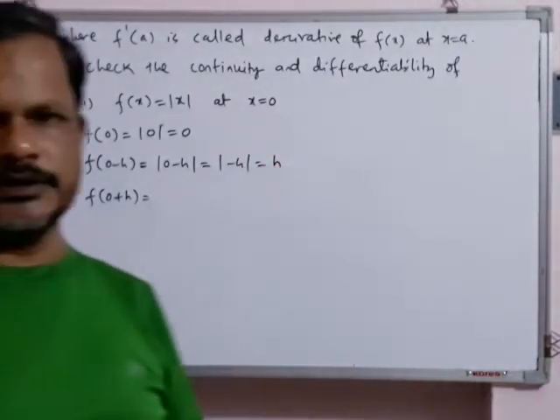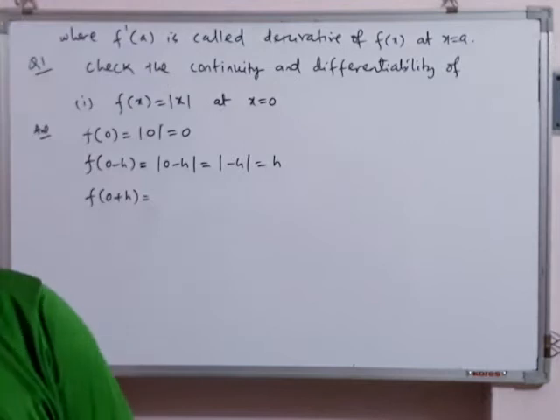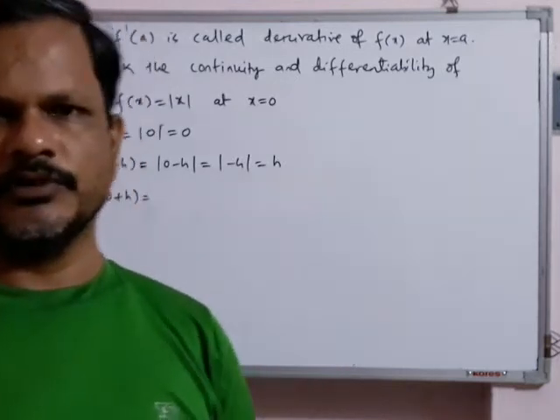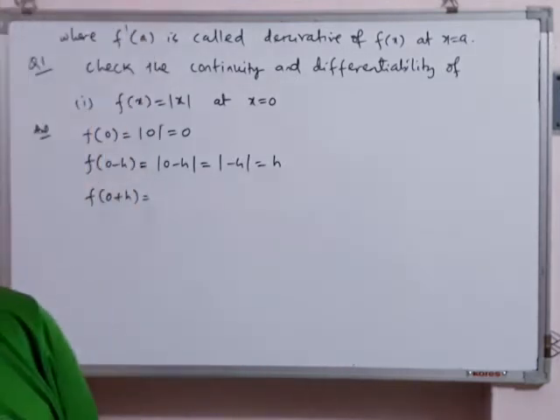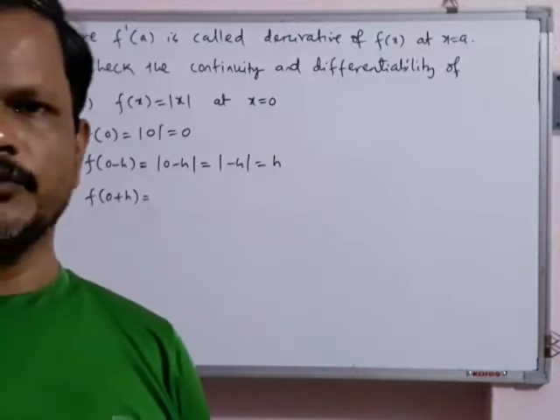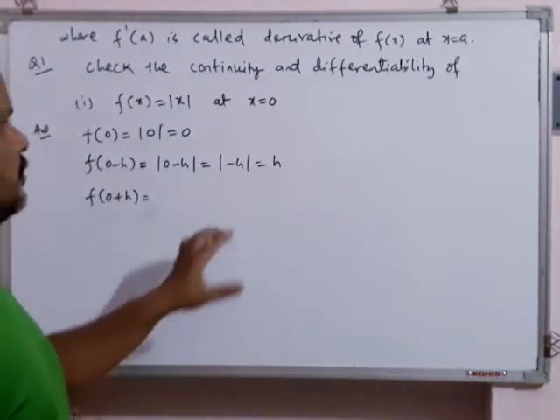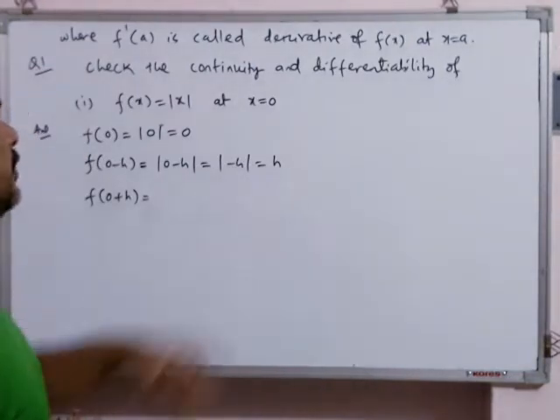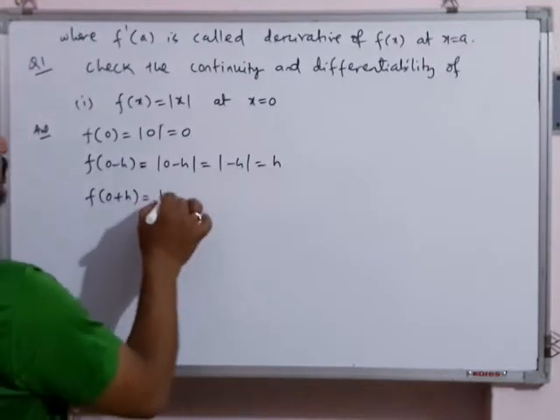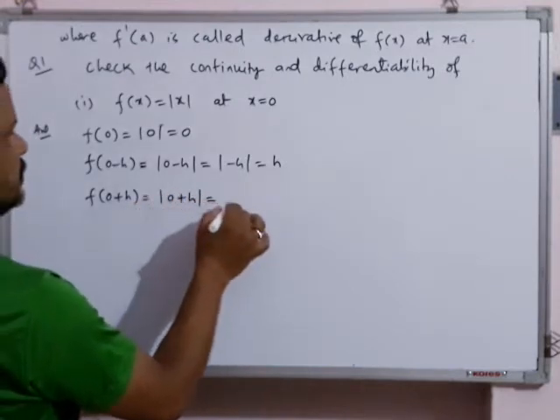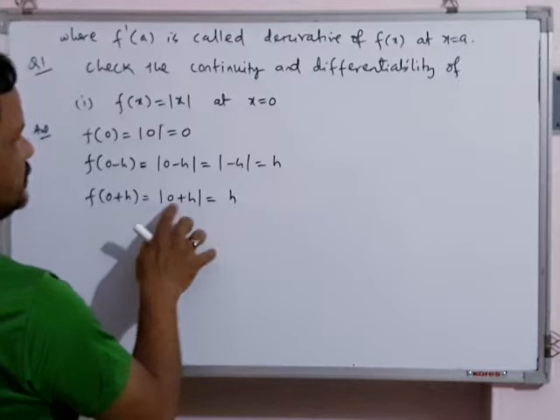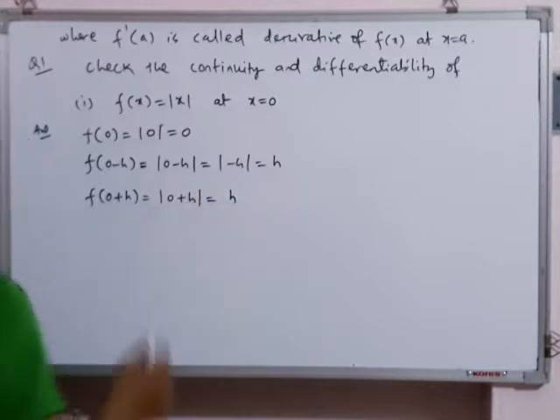You can remember it this way: minus 1 mod is 1, minus 2 mod is 2, minus 3 mod is 3. Similarly, minus h mod is h. In continuity and limit, we know h is a very small positive quantity. That's why minus h mod will be h. f of 0 plus h, similarly 0 plus h mod, 0 plus h means h, mod is h.